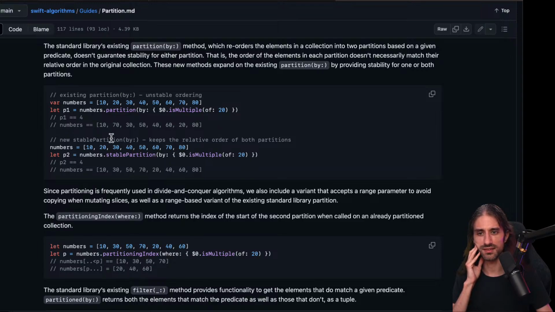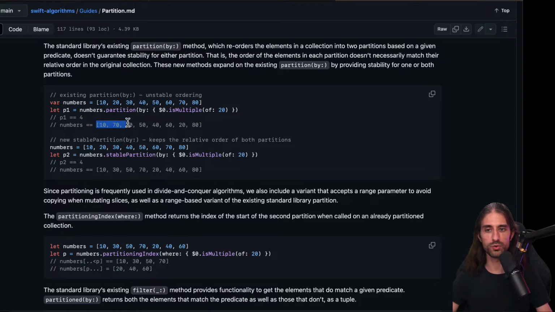p1 would seem to say that because this is not a multiple of 20, this is 1. Oh, okay, so it creates two partitions. The first one being the elements which are not multiples of 20, and then the elements which are multiples of 20. And so 4 is the index of the first element that matches the predicate.